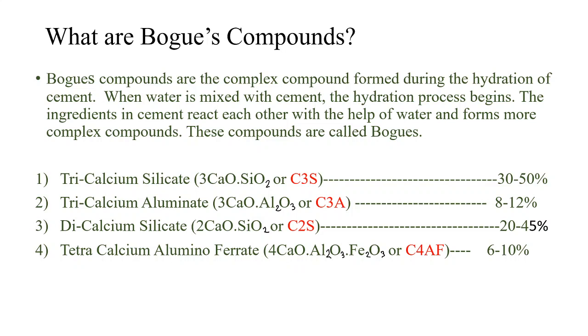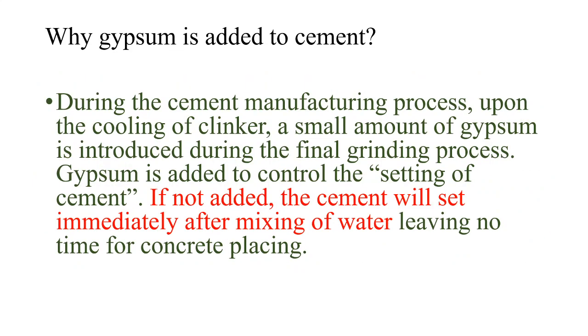The ingredients in cement react with each other with the help of water and form more complex compounds which are known as Bogue's compounds. These are C3S 30 to 50%, C3A 8 to 12%, C2S 20 to 45%, and C4AF 6 to 10%. These are known as Bogue's compounds.